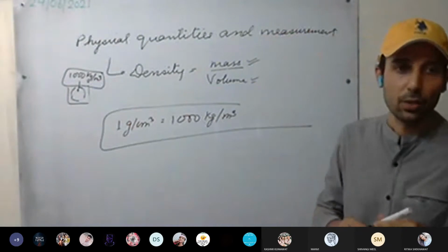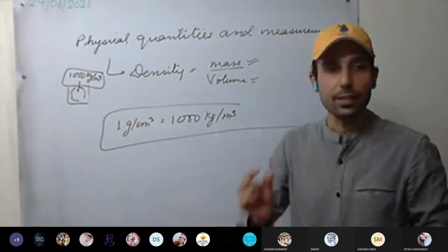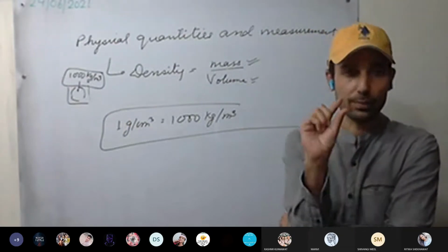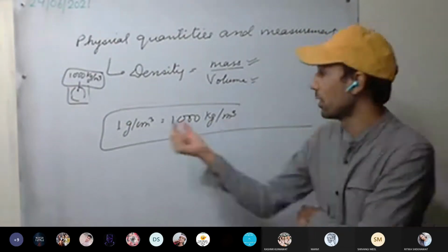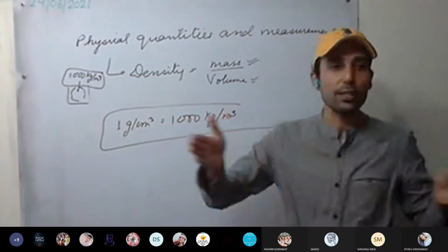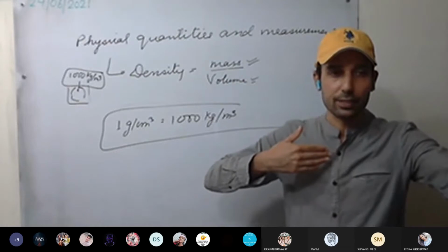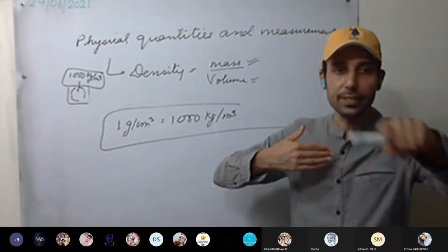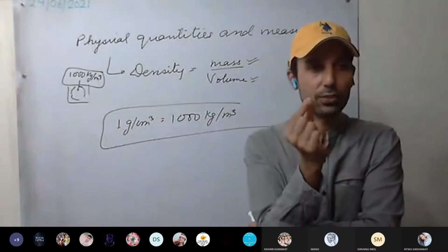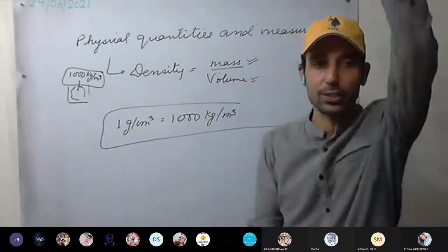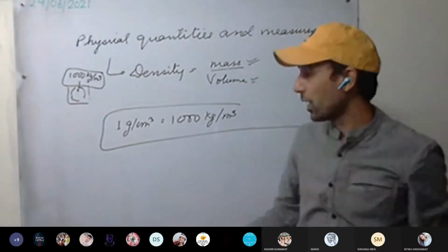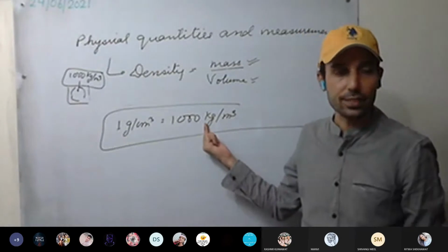Something more to highlight here. You can also figure it out for a particular substance. If you take a volume of 1 centimeter cube, how much mass will be contained of that substance? 1 gram. Now, if we take a volume of 1 meter cube of the same substance, how much mass will be contained in it? 1000 kg. You can see there as well: 1 centimeter cube is only this much, 1 gram. Now, 1 meter cube will be this much bigger a cube, or a box you can say. So it will contain 1000 kg. This is clear.